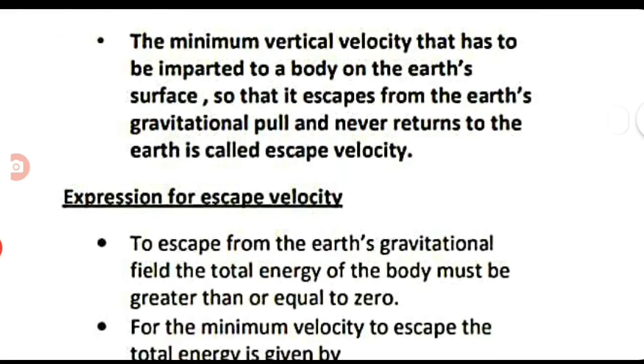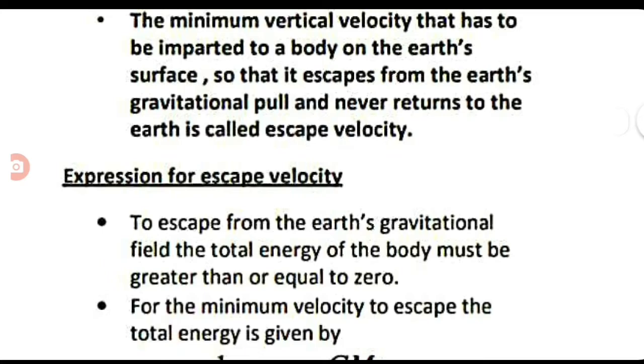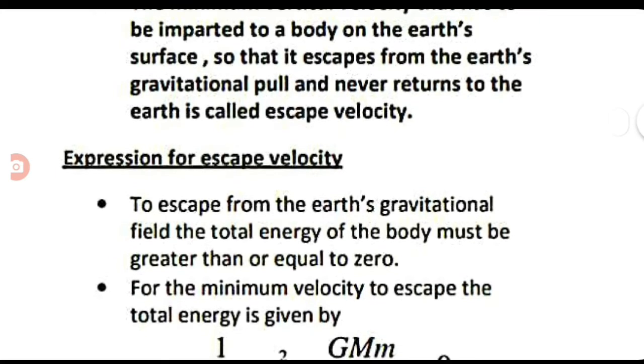Now we will discuss how to derive an expression for escape speed. On the surface of Earth, the object has a particular potential energy. And when we throw that object with a particular velocity, that object will have kinetic energy. So, the total energy of an object which is thrown from the surface of Earth means the sum of kinetic energy and potential energy.